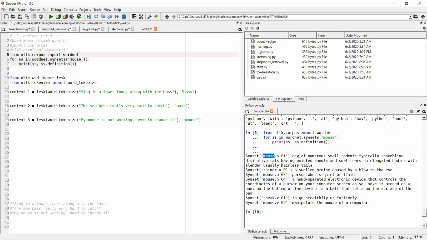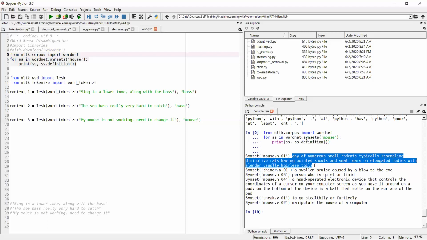So for mouse, one definition is any of numerous small rodents typically resembling diminutive rats, having pointed snouts and small ears on elongated bodies with slender, usually hairless tails.